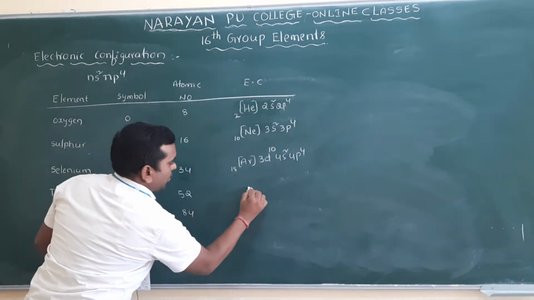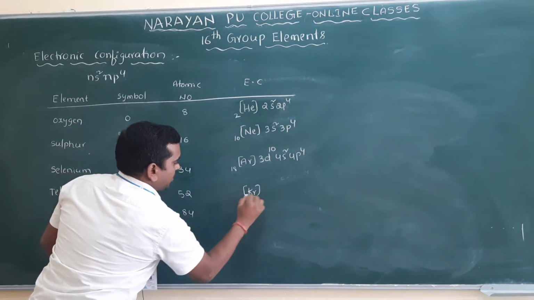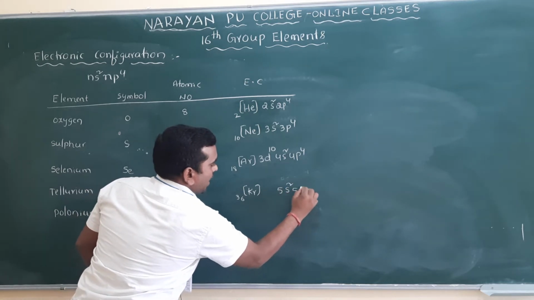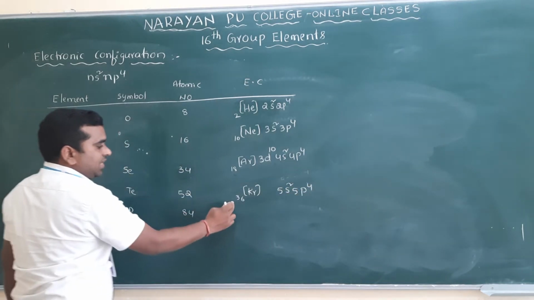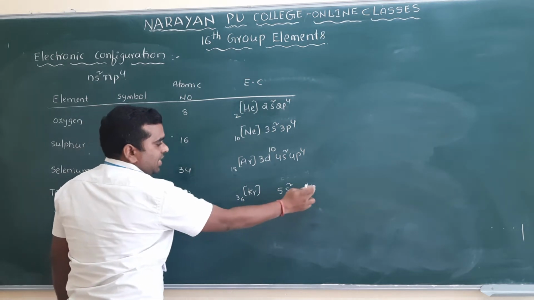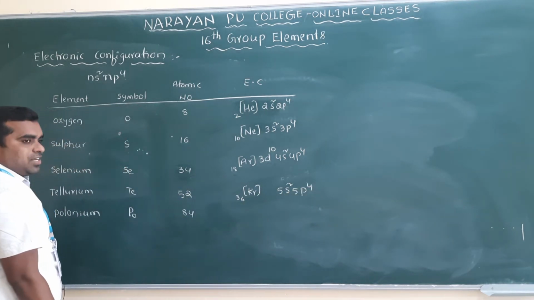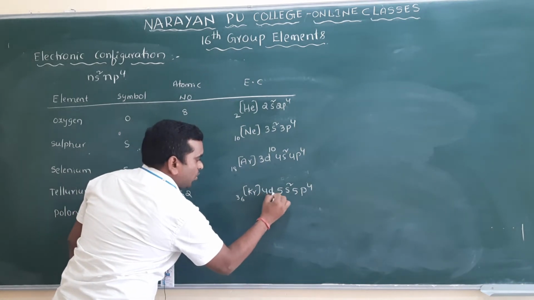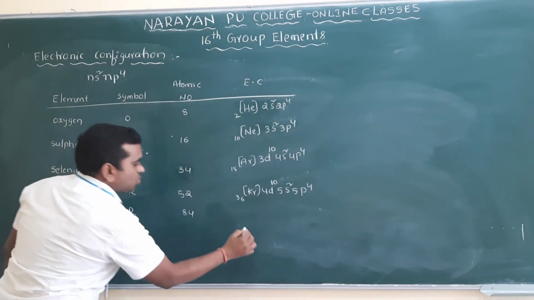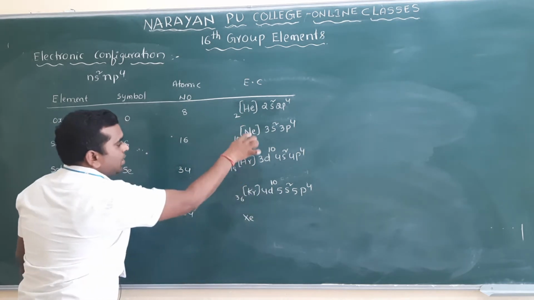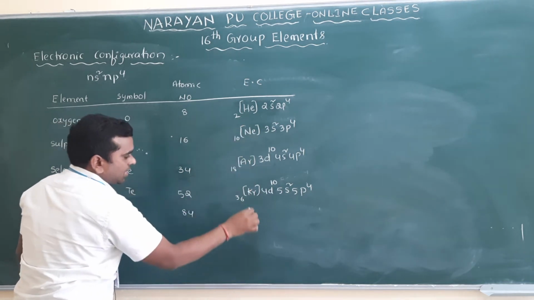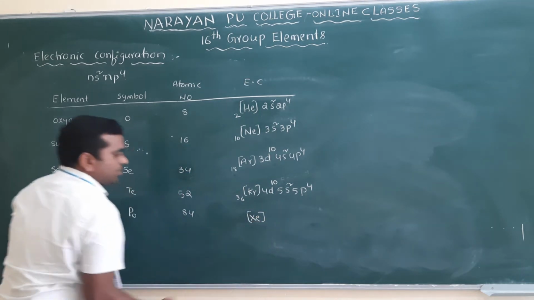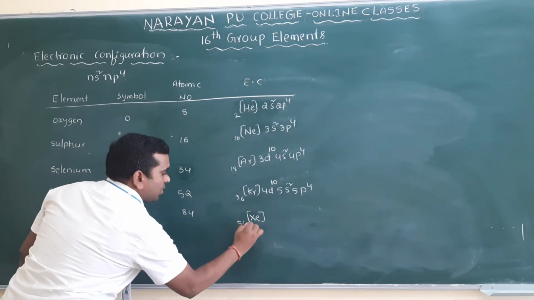So this is krypton, 36. So what we can write here? 5s2 and 5p4, and 36 plus 2 is 38, 38 plus 4 is 42, but here it is 52. So that's why here you will get 4d10. So the last one here is xenon. Helium, neon, argon, krypton and xenon. Xenon, you already know, clear? So xenon is 54, clear?